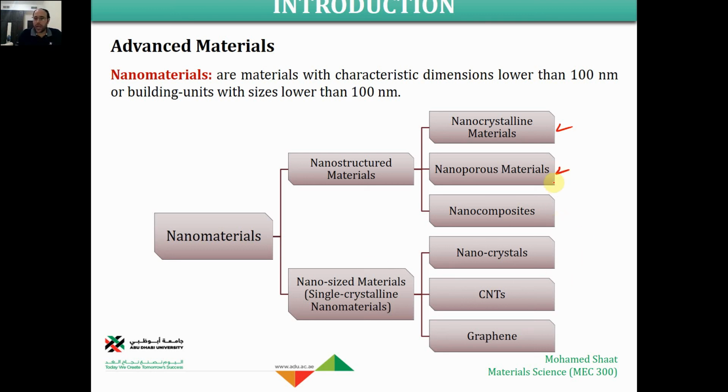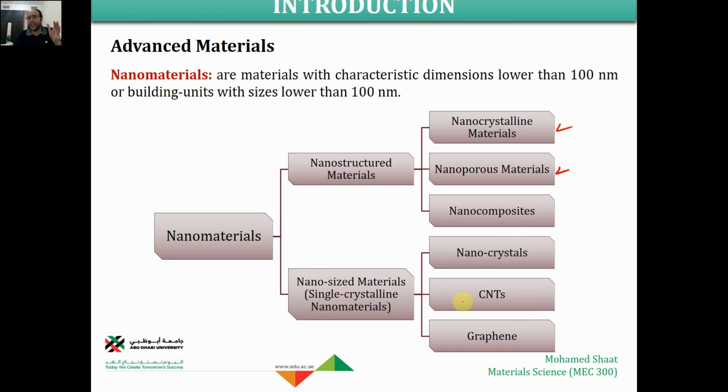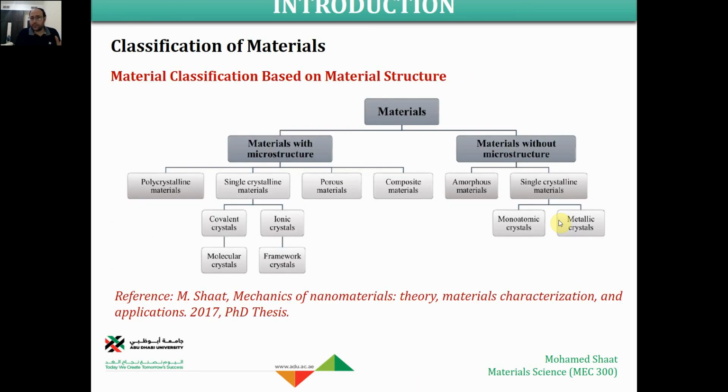Nanoporous material: we have porous material, which we mentioned before is a material with pores inside it. But the size of the pores of conventional porous material is usually in the micro scale. Now we can make nanoporous material, which means we can design these pores to be in the nano scale. So we end up with nanoporous material that is currently used in different applications and has better properties than conventional porous material. Nanocomposites, we do have composite material, right?